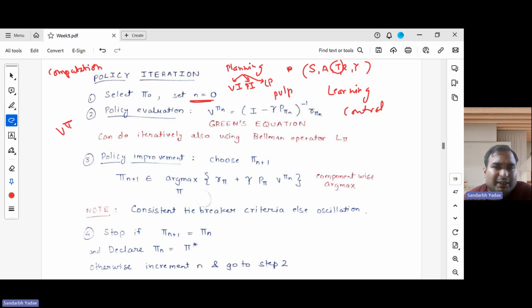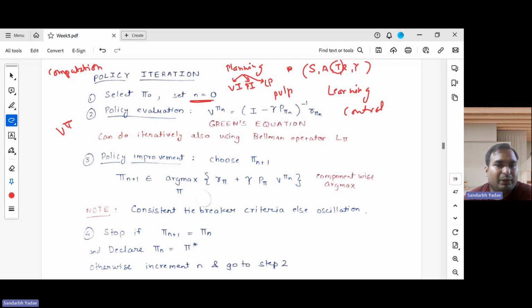Either you can use the Green's equation, as was discussed in one of the previous lectures, to calculate the value function, or the second way is to do it iteratively. So we will keep on applying this pi operator until it converges to a fixed point. So these are the two ways to do it. In this problem, I'll be using Green's equation for policy evaluation.